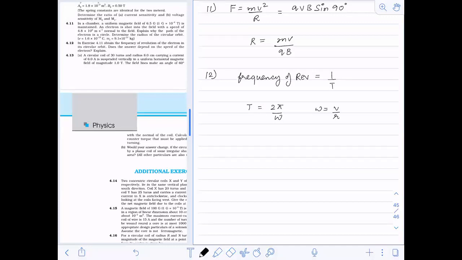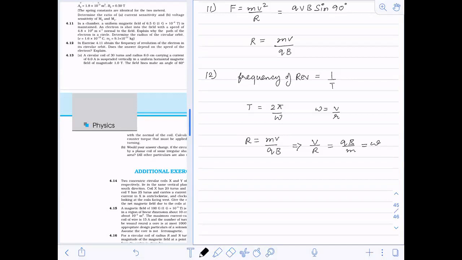Now, just see this equation where we have calculated R is equal to mv by qB. Can you tell me the value of V by R from here? It will become V by R is equal to qB by m. So this is equal to omega.